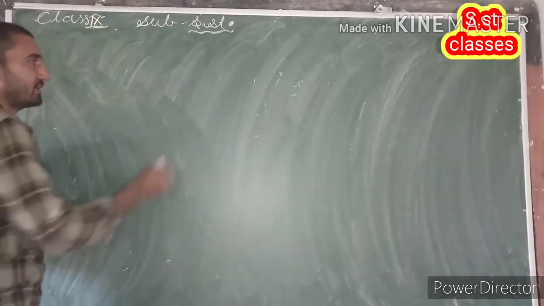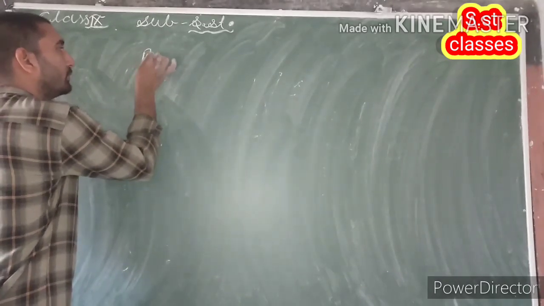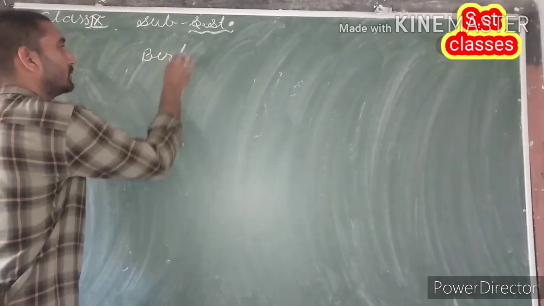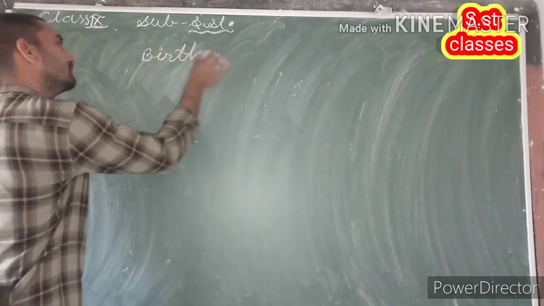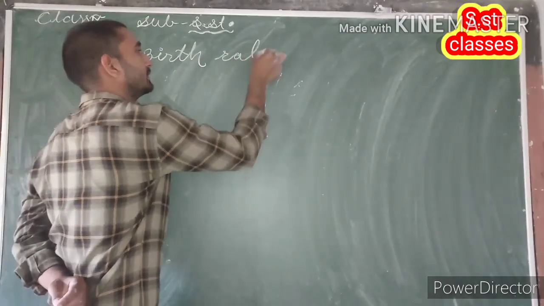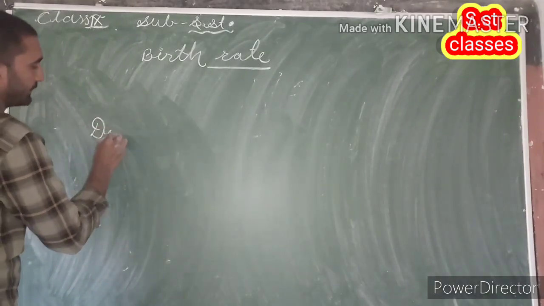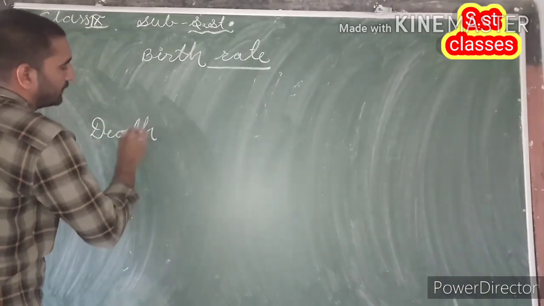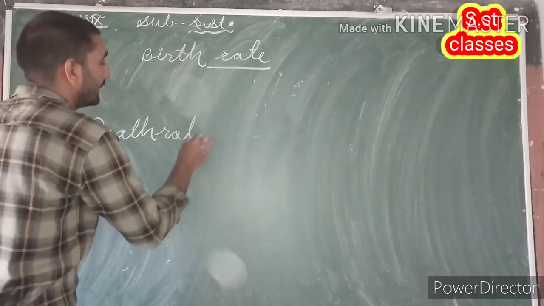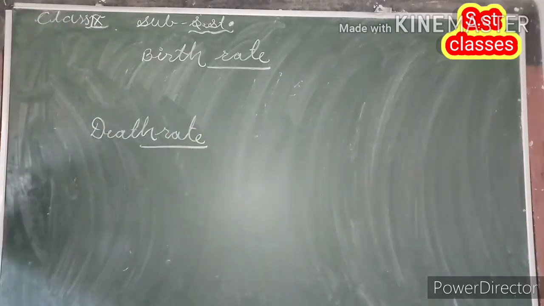So guys, there are three basic elements or factors which affect the population increase of a particular place. First is birth rate. Second one is death rate. And the last one is migration.